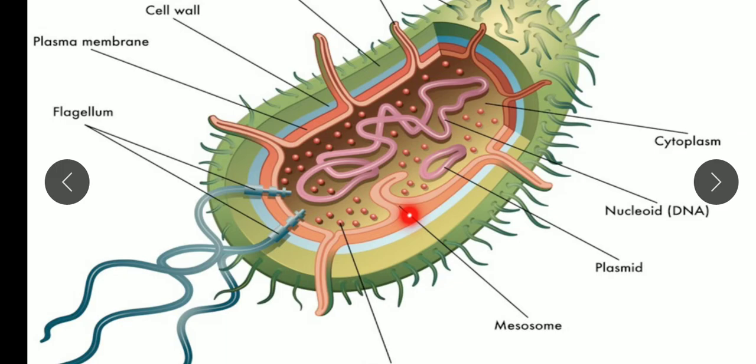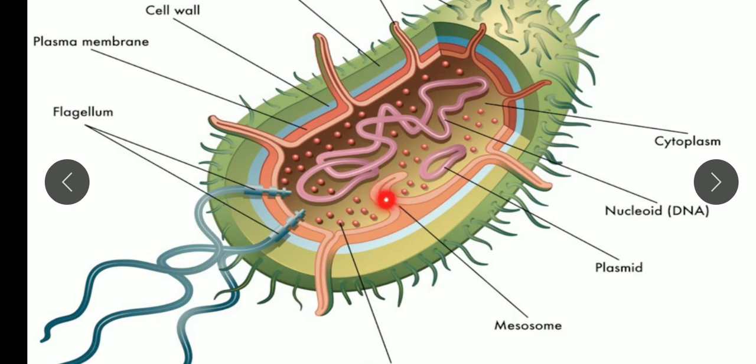So they are considered to be analogous to the mitochondria. Analogous means similar to the mitochondria. These mesosomes work like the mitochondria, and a large number of mesosomes is seen, particularly during the growth phase, which means this is the structure where the energy is produced.